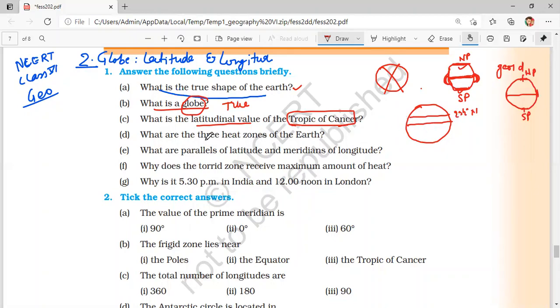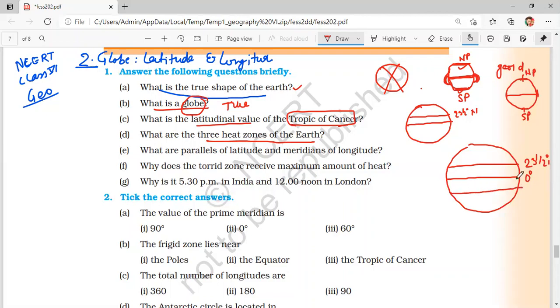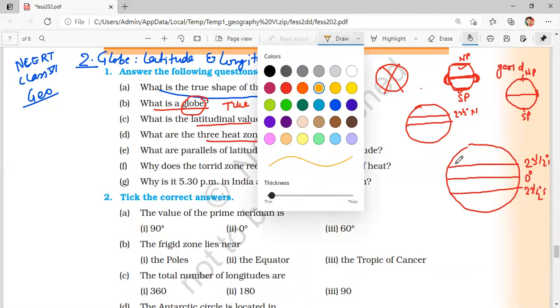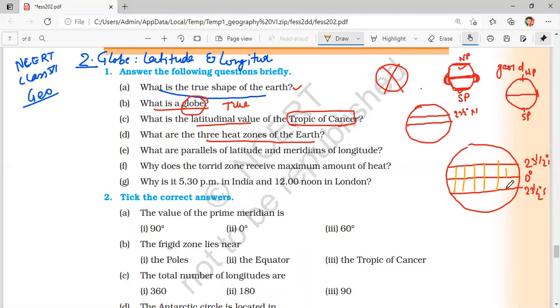Okay, now what are the three heat zones of the earth? So there are three heat zones of the earth based on the heat received by the earth from the sun. So this is our equator, 0 degree. This is Tropic of Cancer, 23.5 degree north. And this is Tropic of Capricorn, 23.5 degree south of the equator. And now this area is called torrid zone. Okay, I can write here to make it clear. This is torrid zone. And what is the speciality of this torrid zone?